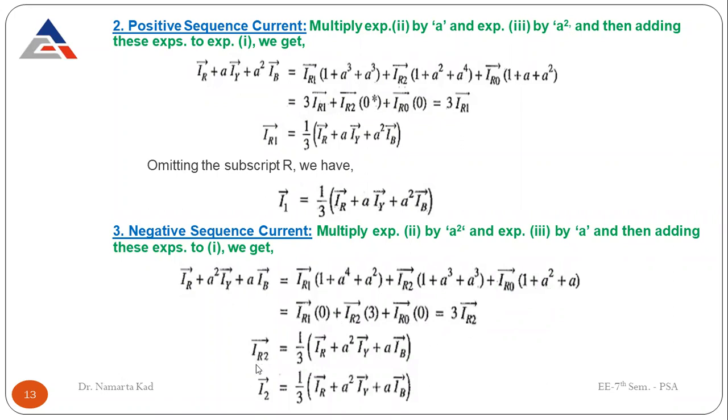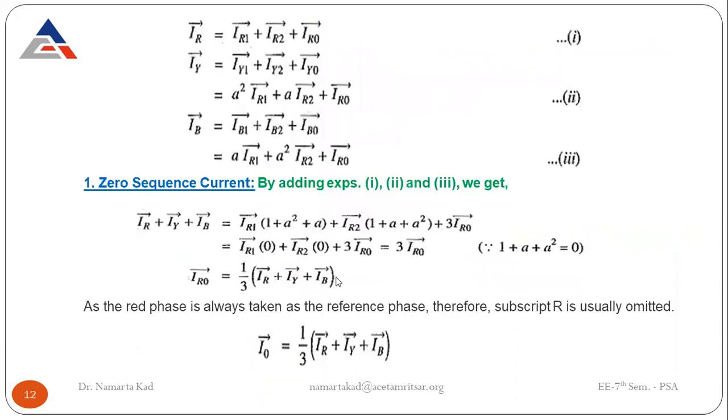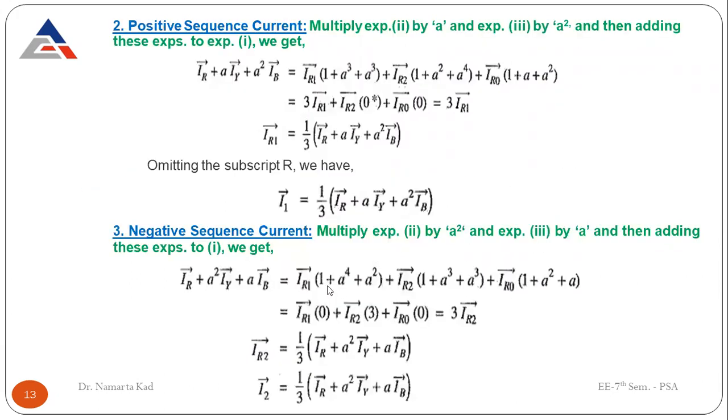And the negative sequence current is equal to 1 by 3 of IR plus A square IY plus A into IB. Or simply omitting this subscript R, it can be written as 1 by 3 of IR plus A square IY plus A IB. So this is how to calculate the sequence currents.